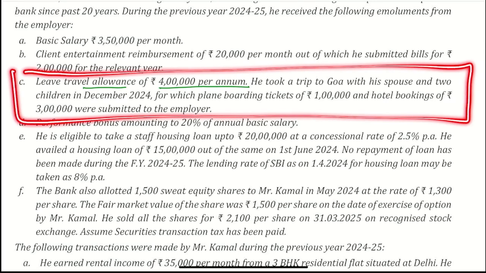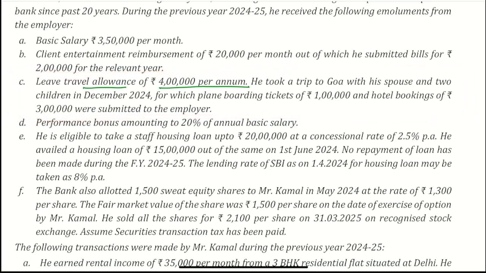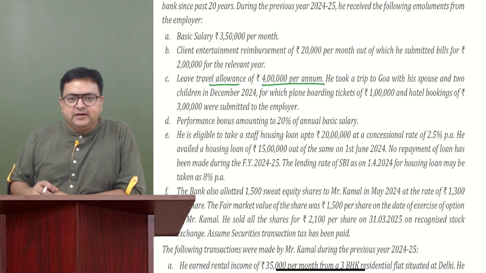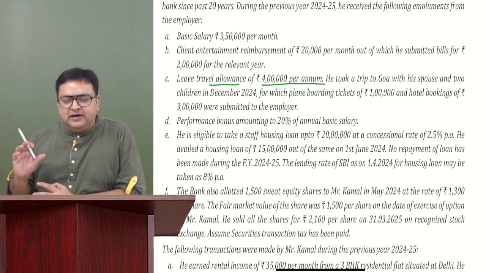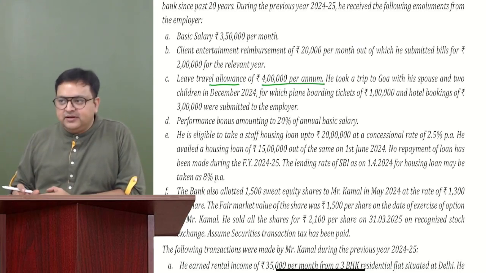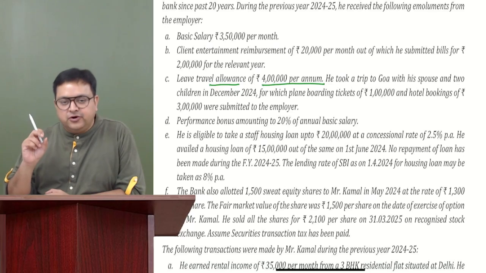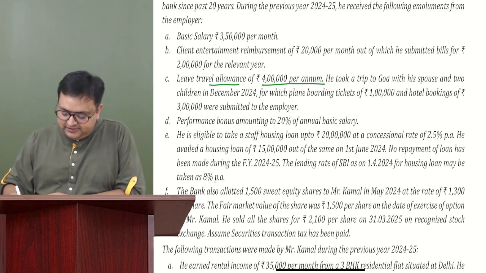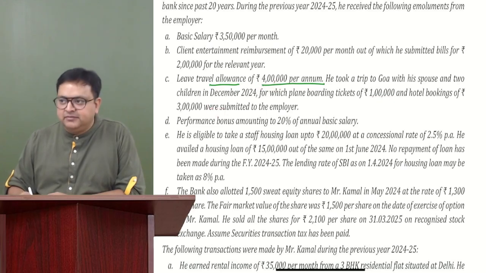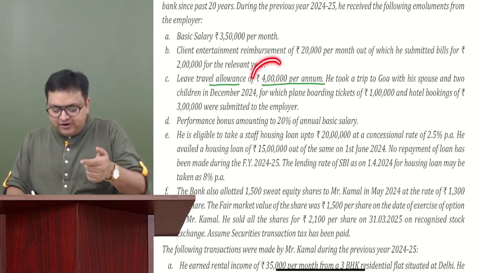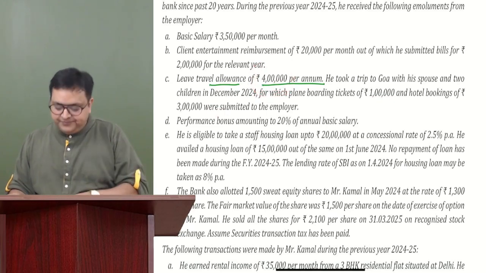Now everybody tell me, out of this 4 lakh, how much should be taxable? Everybody okay with 3 lakh rupees? Correct? Why? Because food, etc., hotel expenses are taxable. So only your plane charges are exempt. So out of 4 lakh, 1 lakh is exempt, and 3 lakh will make it taxable. If this would have been default regime, I would have made entire 4 lakh taxable.